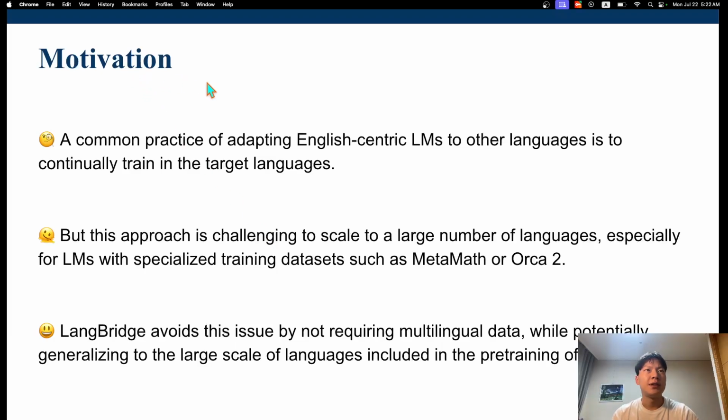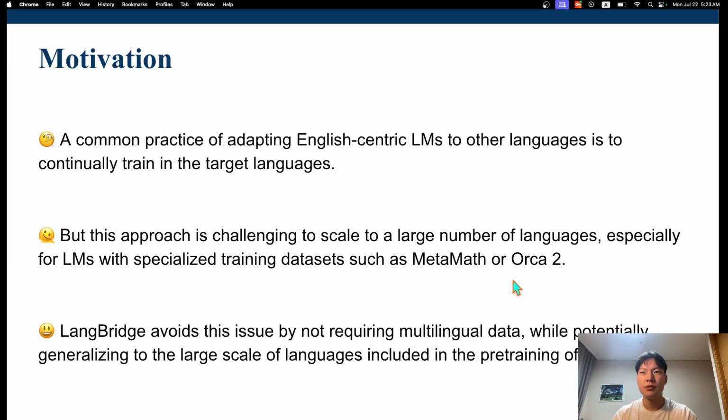Now I'll explain the motivation of this paper. What people commonly do to adapt English-centric LLMs to other languages is to continually train in the target languages. But this approach is quite challenging to scale to a large number of languages, like hundreds of languages. And especially this is the case for models such as MetaMath or Orca 2, because these models are trained using a specialized training dataset, which are not available in any other languages.